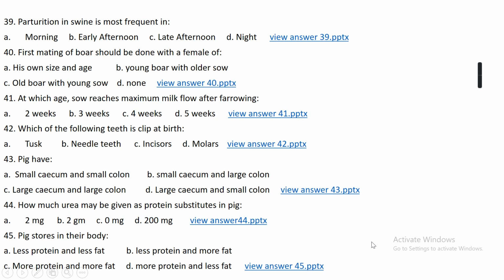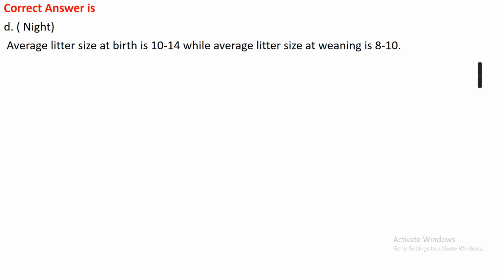Question number 39. Parturition in swine is most frequent in option A morning time, option B early afternoon time, option C late afternoon time, or option D night time. The right answer is option D, that is night time.